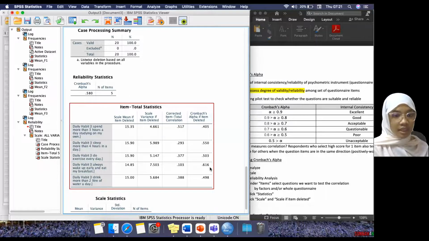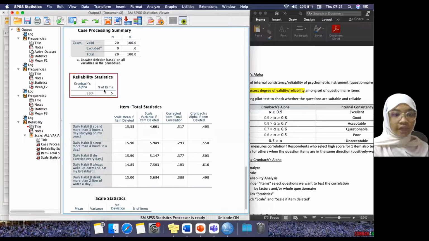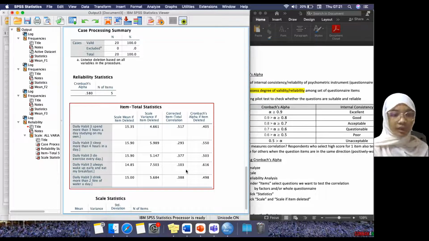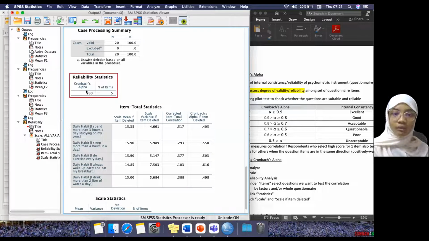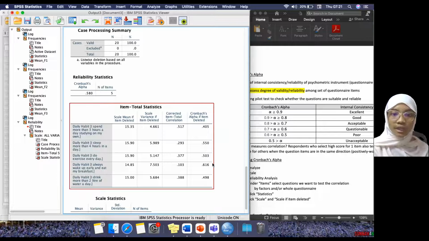Meaning, deletion of any item will decrease your alpha value except for question 4. If you delete this question, your alpha value will become 0.405. If you delete this question, your alpha value will become 0.550. Meaning it is decreased compared to your original Cronbach alpha value. So the highest value is only question number 4 here.